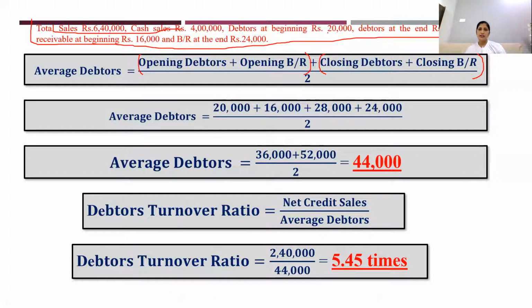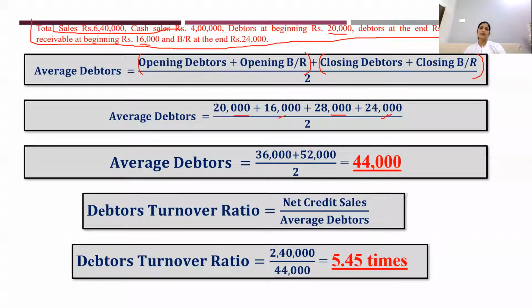Now debtors at the beginning 20,000, I have taken here as opening debtors 20,000. Debtors at the end 28,000, closing debtors 28,000 I have taken here. Bills receivable at the beginning 16,000, 16,000 is here. Bills receivable at the end 24,000, 24,000 is here.